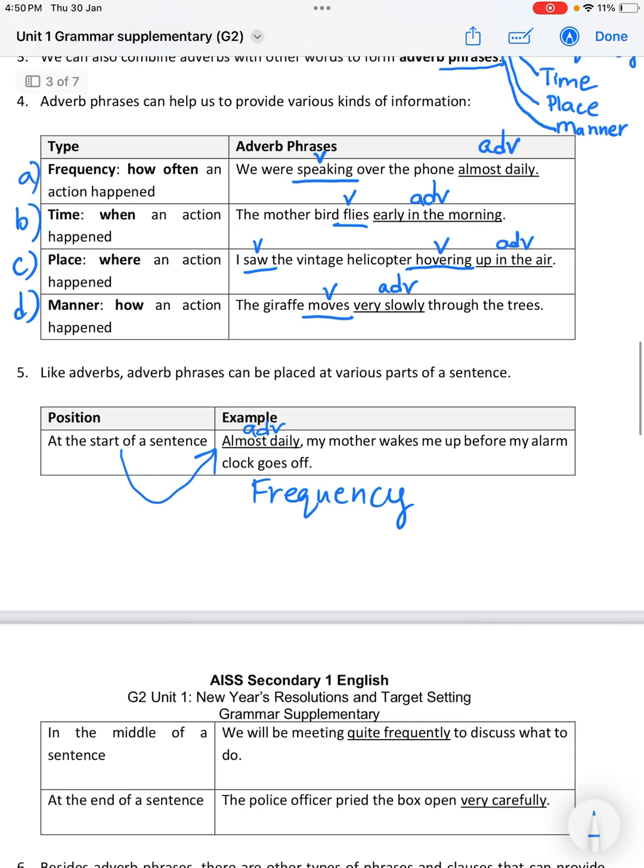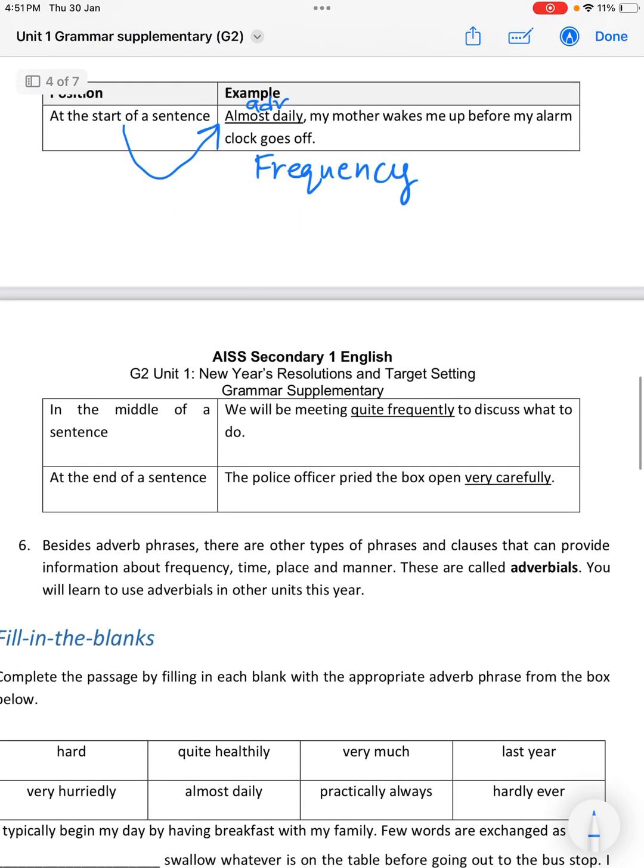Then we move on to another sentence. In this sentence, the adverb phrase comes in the middle of a sentence. We will be meeting quite frequently to discuss what to do. So this is the adverb phrase. It comes in the middle. It tells us how often they have to meet. So once again, this adverb phrase also talks about frequency.